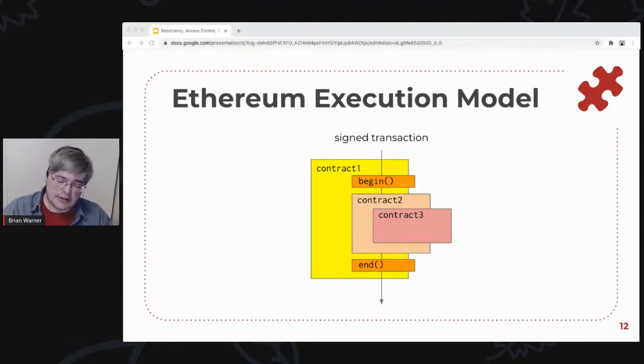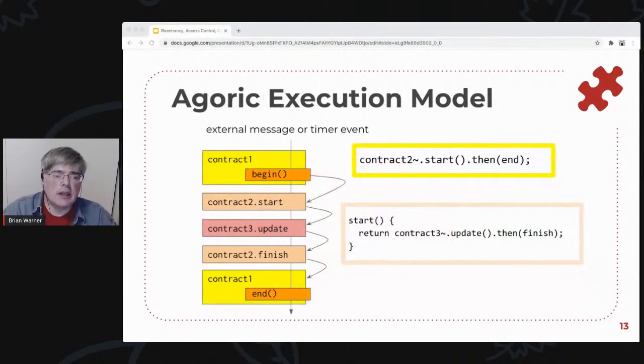And as we've seen, this has caused literally hundreds of millions of dollars to be lost, where somebody found a way to exploit a reentrancy bug in order to trick some contract into doing the wrong thing. So in the Agoric model, separate contracts can only communicate, can only interact with Eventual-Send. There is no synchronous calling from one contract to an unrelated one.